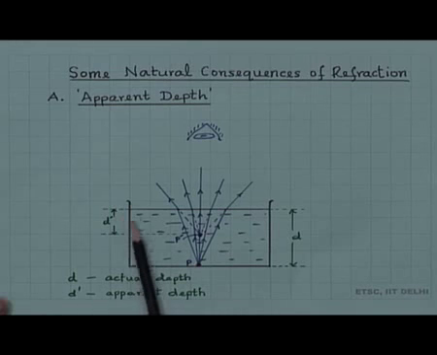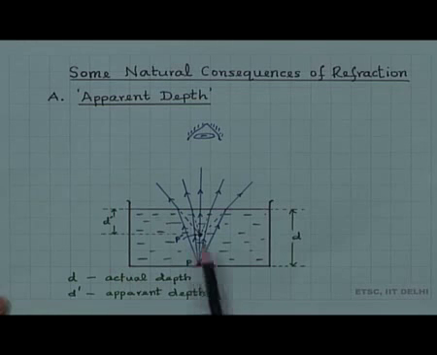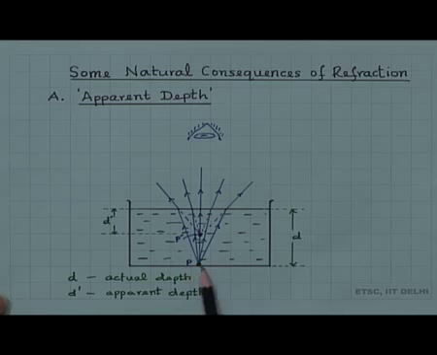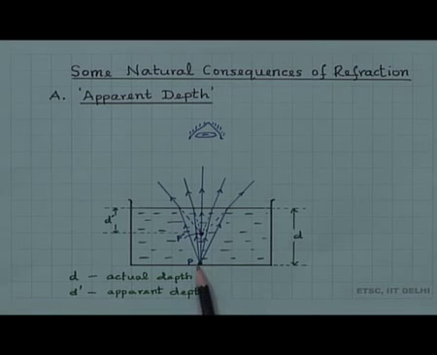If we have a beaker of water or a container which has water, and there is a coin at the bottom, I have taken a point P, maybe a point source here at the bottom, then it appears as if the depth where the point source is present is smaller compared to the actual depth. That is illustrated here. Why is this happening?